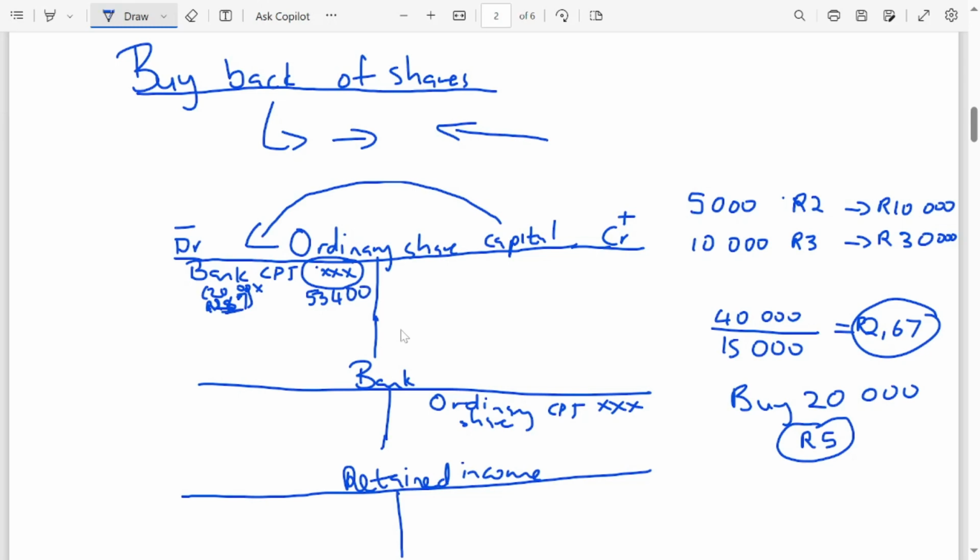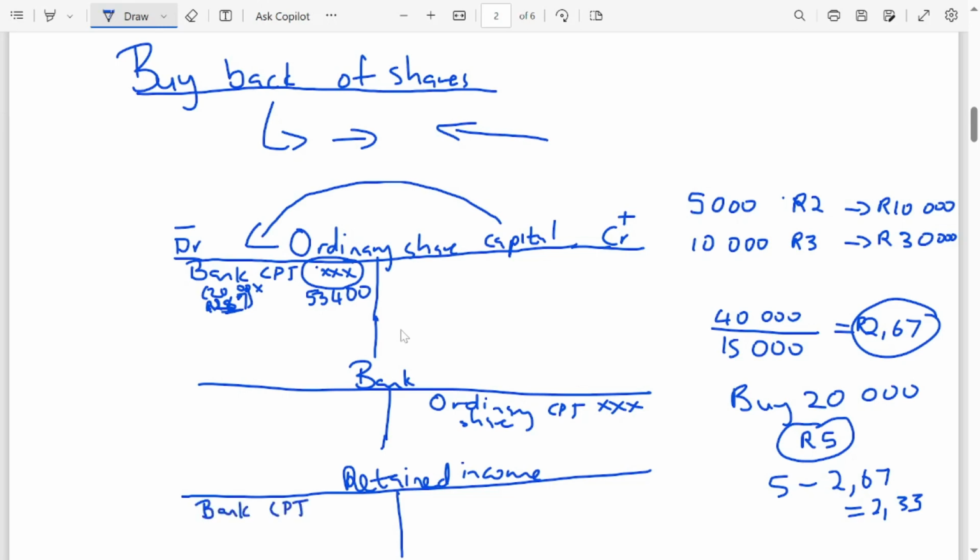Then the difference between 5 rand and 2 rand 67 cents, the 2 rand 33 cents, is going to go to the retained income. Because when you are buying back the shares, the retained income also has to decrease.